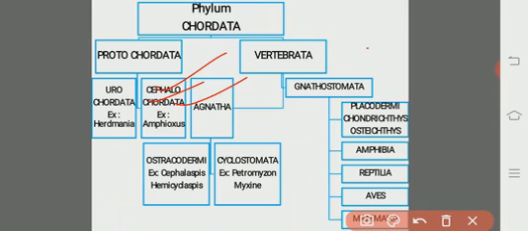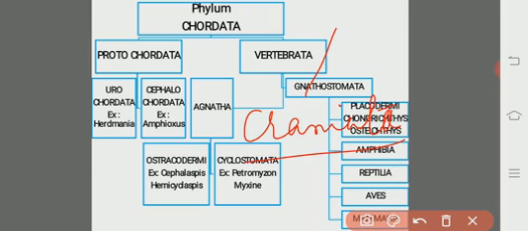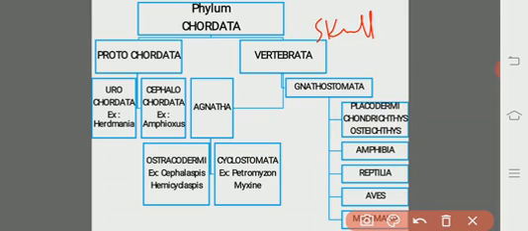The other name of the vertebrata is craniata, those animals that bear a cranium. That is, these animals have the skull around the brain and the vertebral column around the spinal cord, so they are called the vertebrates.